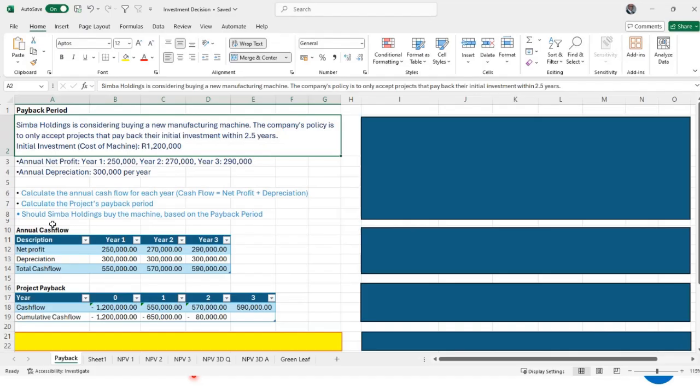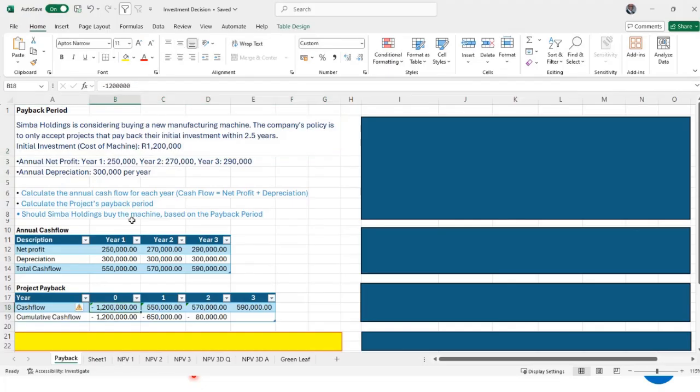Now we are saying, calculate the payback period. So we are looking at cumulative cash flow first. Remember, we put 1.2 million, which is there. That's why it's a minus, because it's money going out. Then we got 550. If we subtract 550 from 1.2, we get 650.